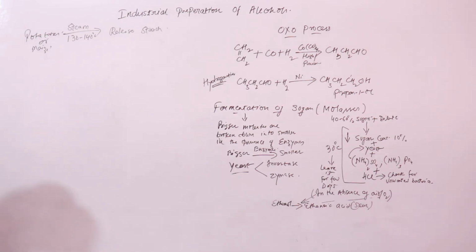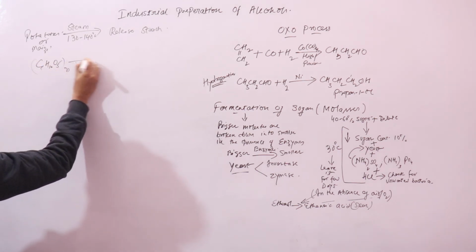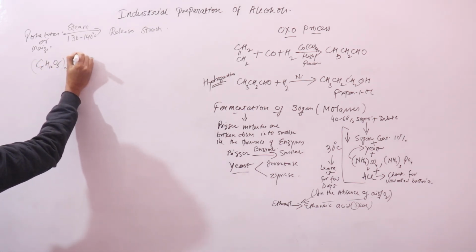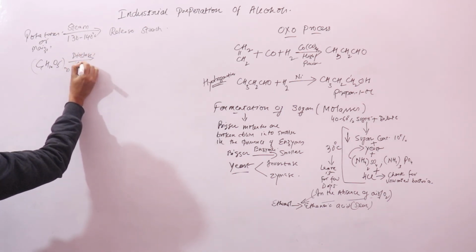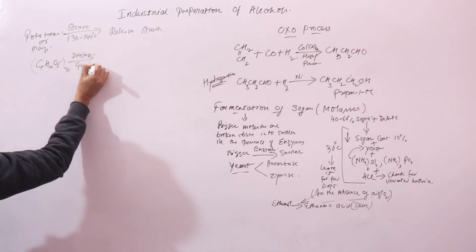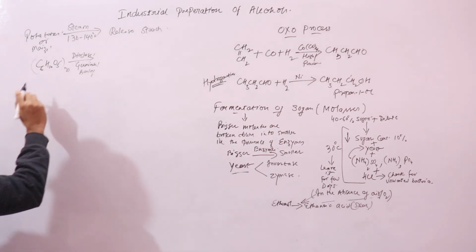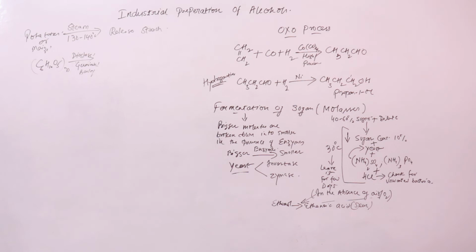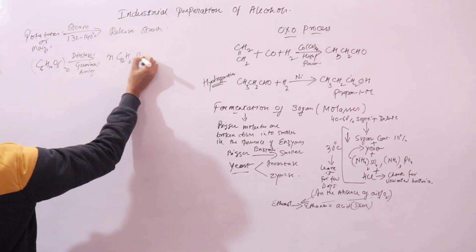So starch, which is (C6H10O5)n, in the presence of diastase, which you get from germinated barley, will hydrolyze into maltose, C12H22O11.